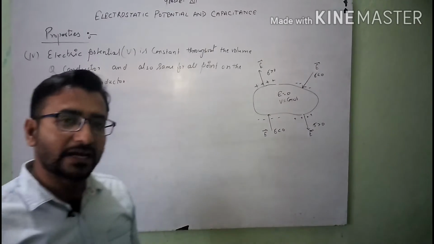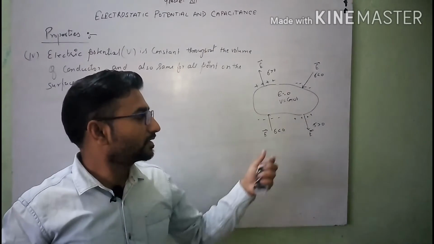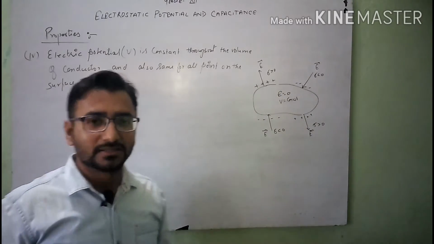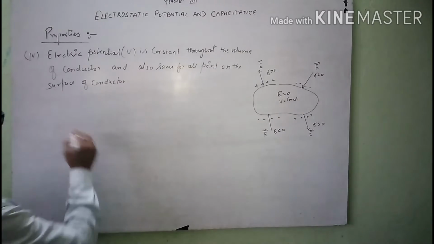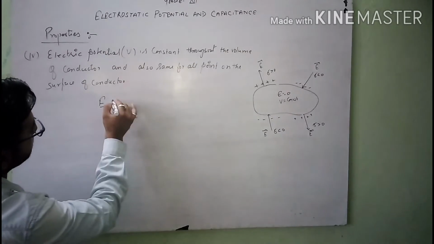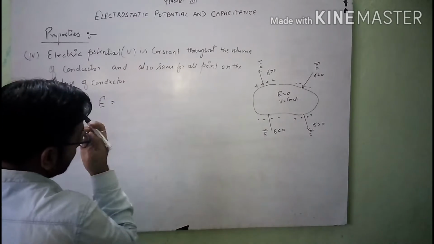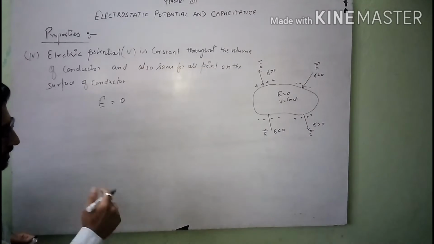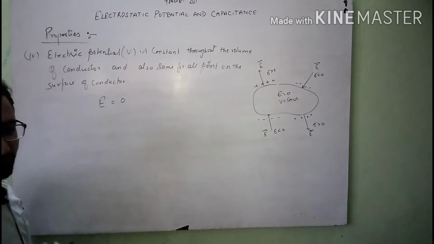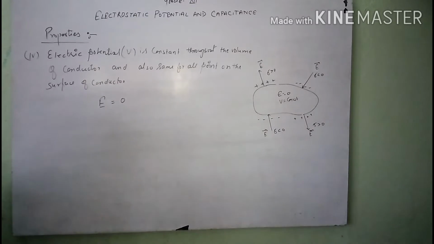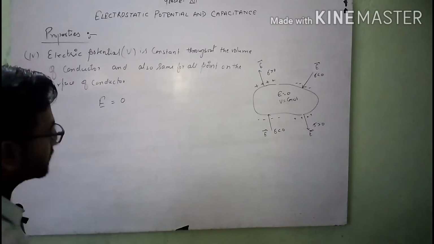So here we will see how V is constant throughout the volume of the given conductor and how it is the same. For that we will take the result of the first condition, in which we see that E equals 0 inside the conductor, and by the relation between the electric field and the electric potential, you know that this relation comes from the equipotential surface formula.